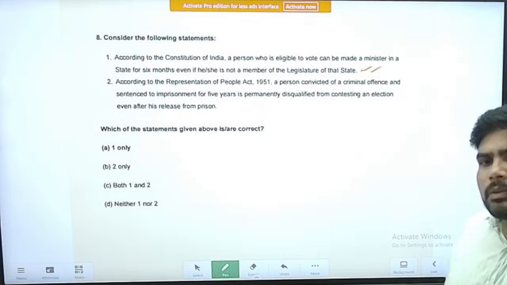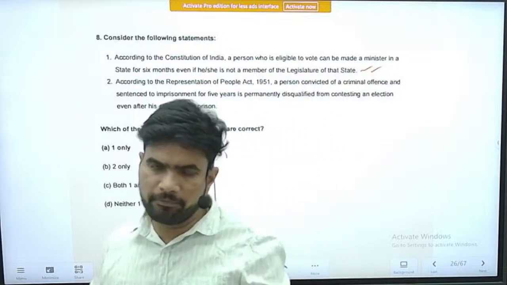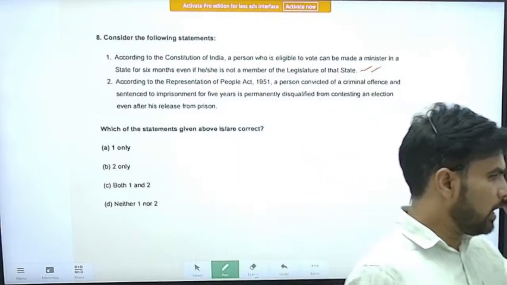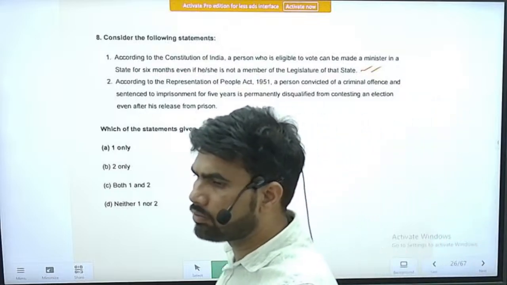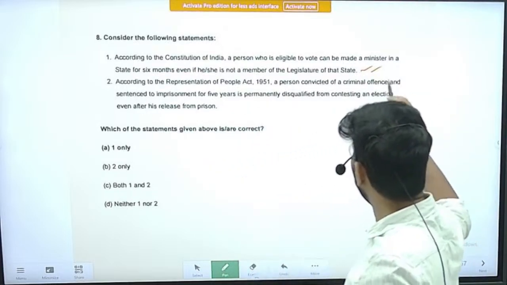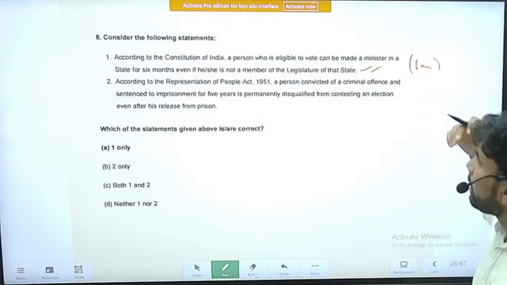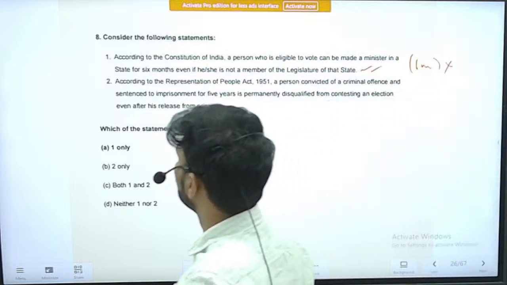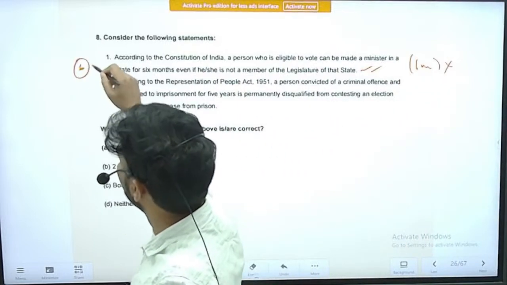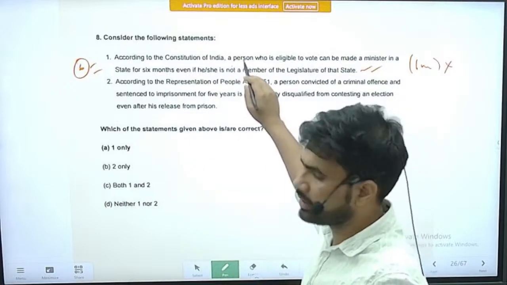But within the 6 months, he has to be elected to the state assembly, or if there is also a legislative council, to the state legislative council. So within 6 months, if he or she is not elected, then he has to forego the ministry. So effectively for 6 months, he or she can be appointed as a minister. This statement is a correct one.